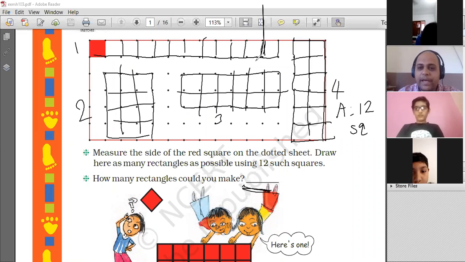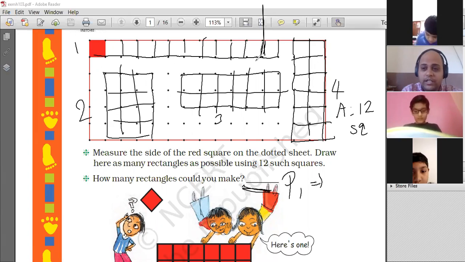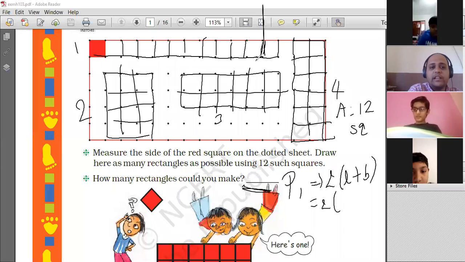But perimeter, so perimeter of 1. Let's see the perimeter of 1. What will be its perimeter? We know the formula for a rectangle, 2 times (L plus B). So 2 times, what is the length? 1, 2, 3, 4, 5, 6, 7, 8, 9, 10, 11, and 12.